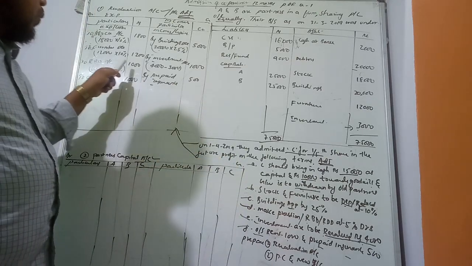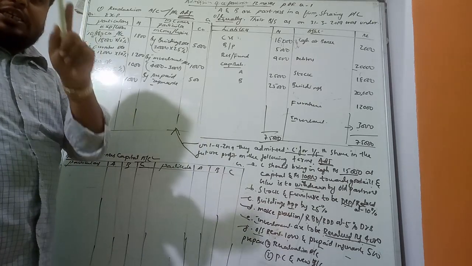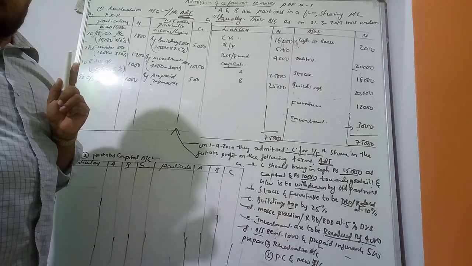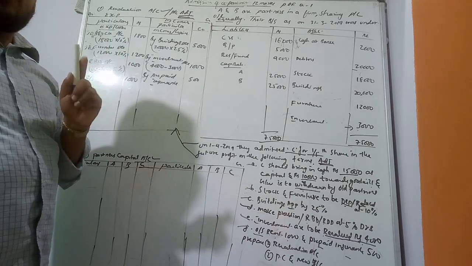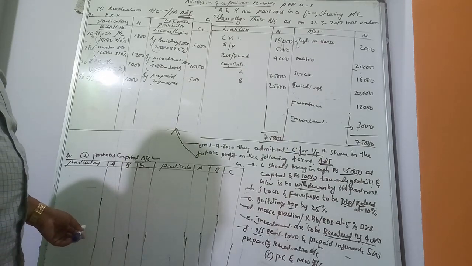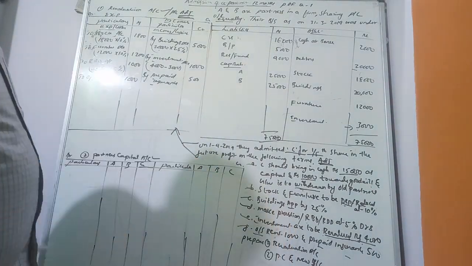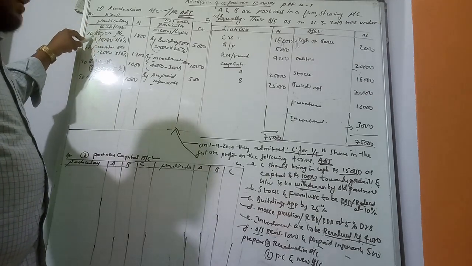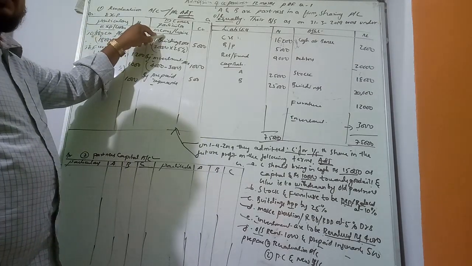All adjustments we have to record except capital and goodwill brought by the new partner. Capital and goodwill brought by the new partner are recorded under the second step, partners capital account. Now, debit side we have to record all the expenses and losses, and credit side incomes and gains.